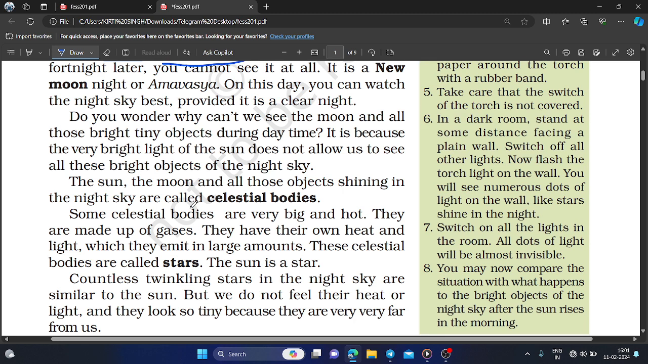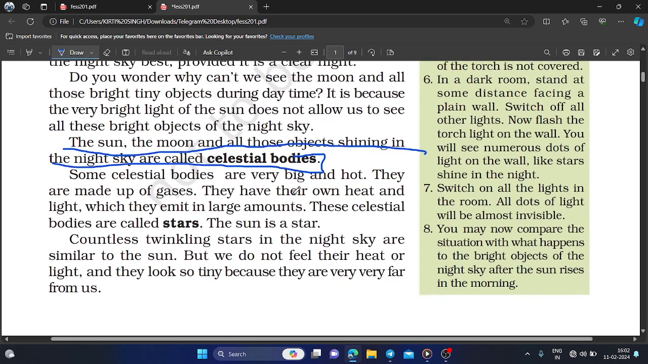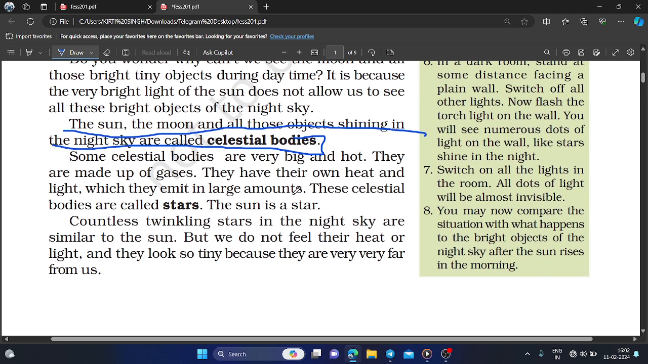The sun, the moon, and all those objects shining in the night sky are called celestial bodies. Celestial body means a big object in the sky. Some celestial bodies are very big and hot. They are made up of gases like our sun. They have their own heat and light, which they emit in large amounts. These celestial bodies are called stars.